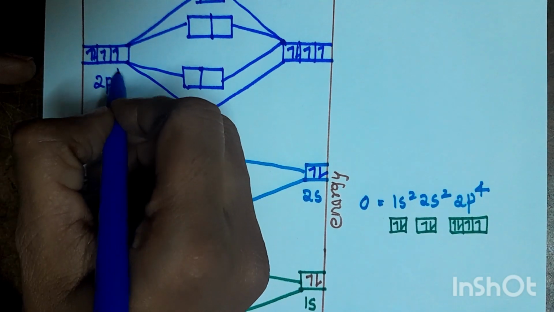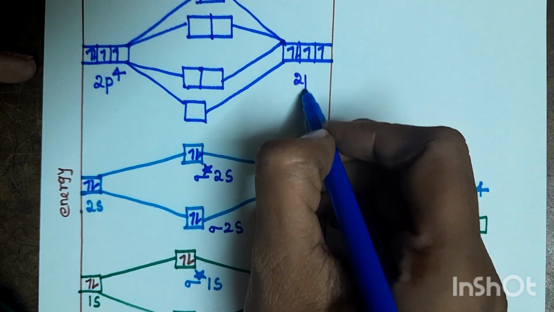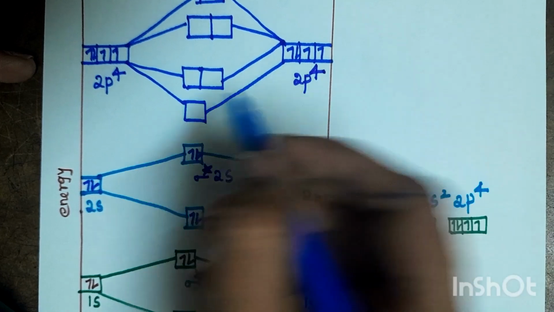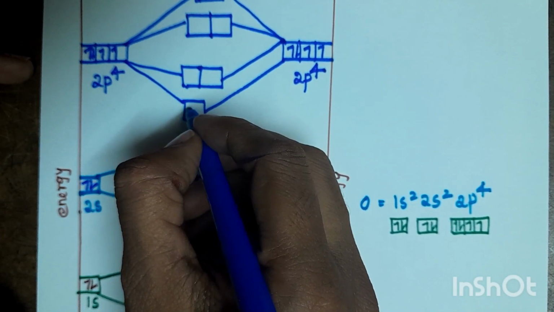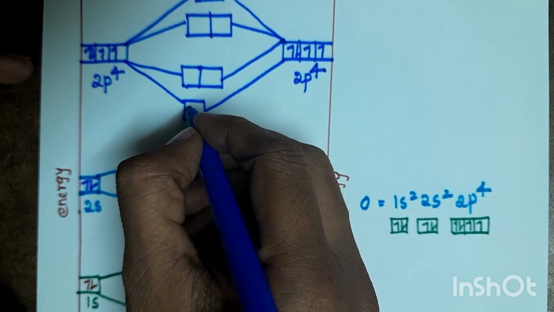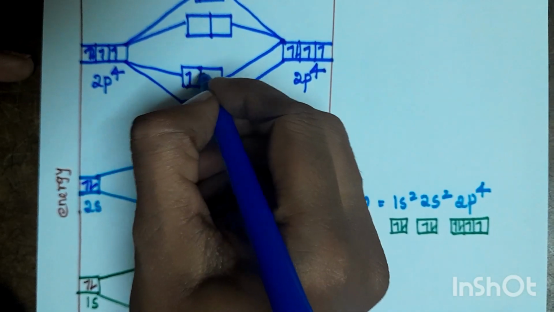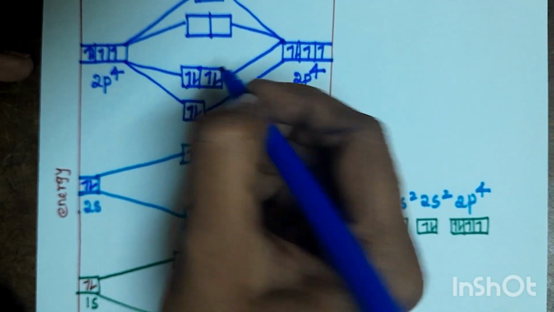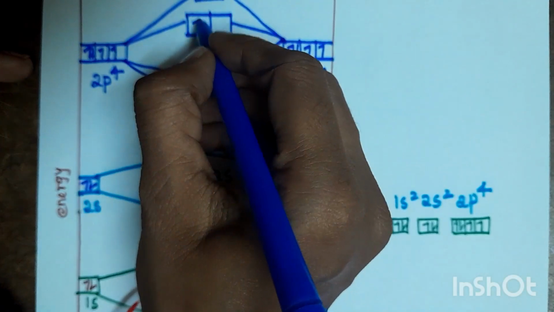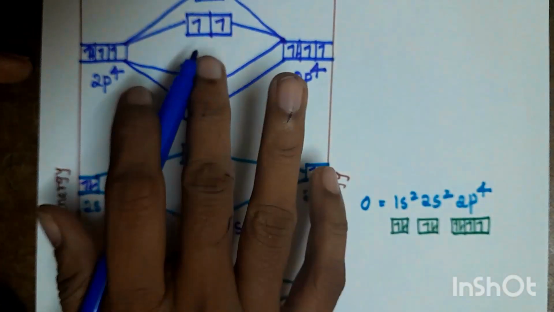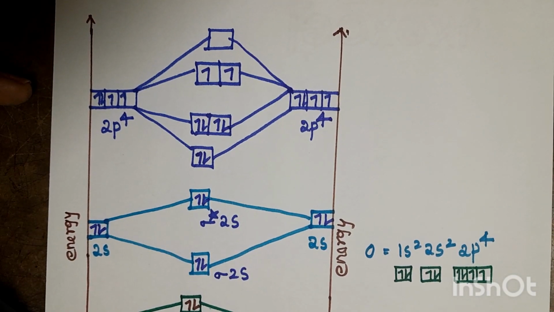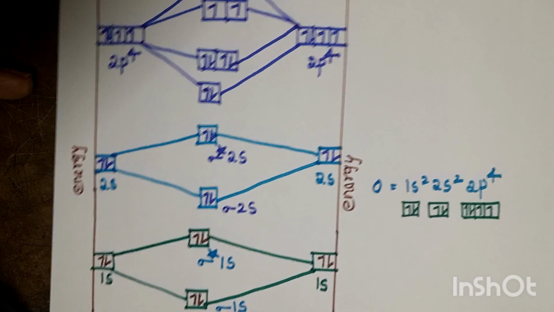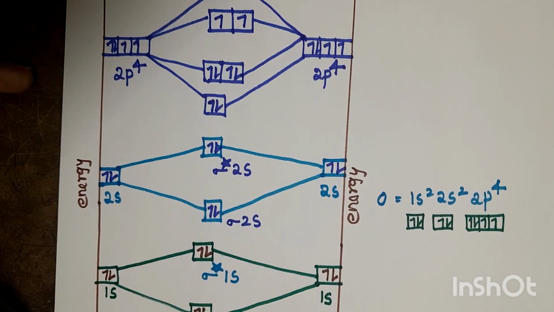Each 2p orbital contains 4 electrons. These 8 electrons are filled in the molecular orbitals based on Hund's rule, the Aufbau principle and the Pauli exclusion principle. The remaining 2 electrons are filled like this. This is about the MO diagram of the oxygen molecule.